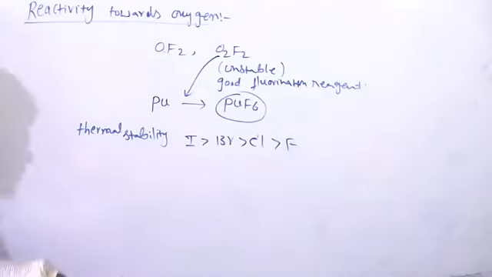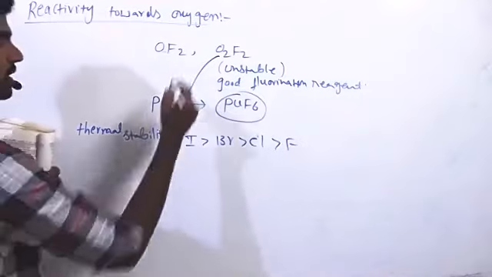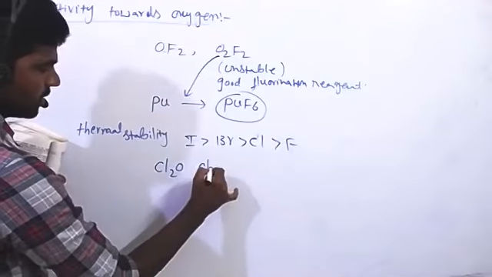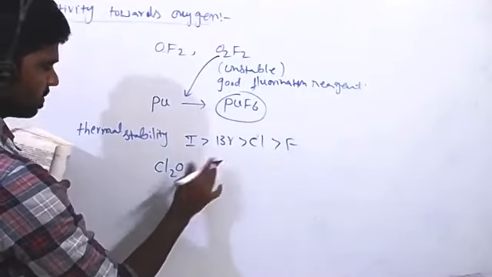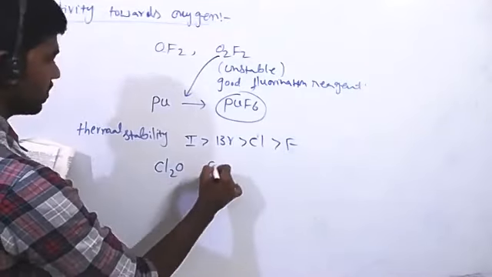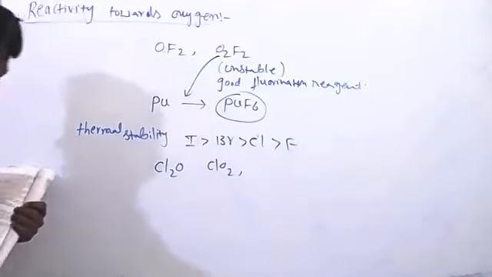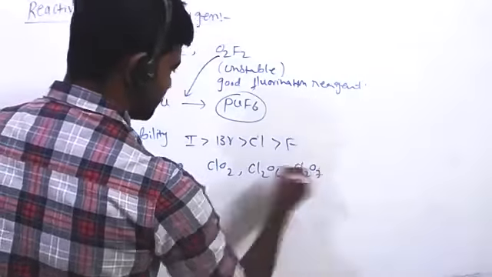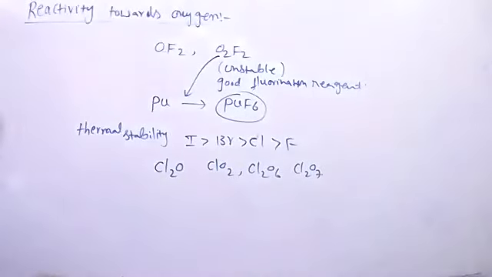So we'll see oxides of chlorine: Cl2O, ClO2, Cl2O6, Cl2O7. This many oxides are formed by chlorine.